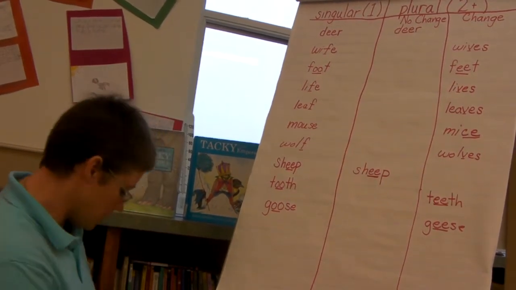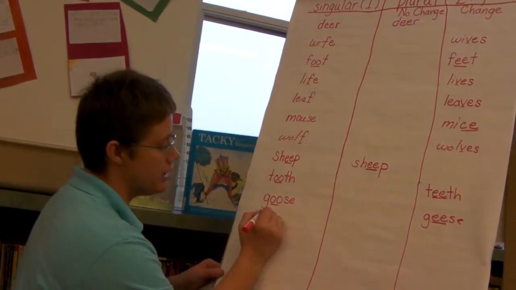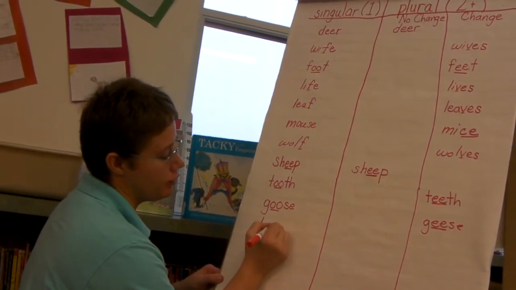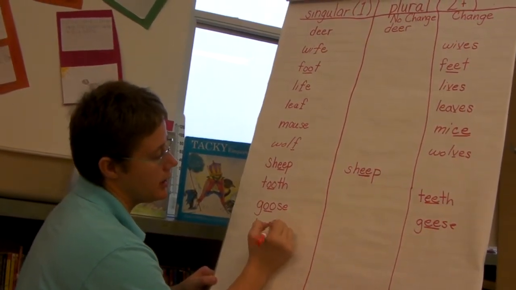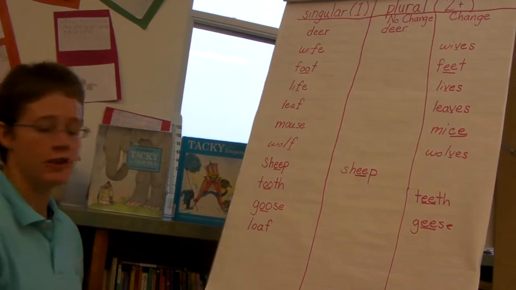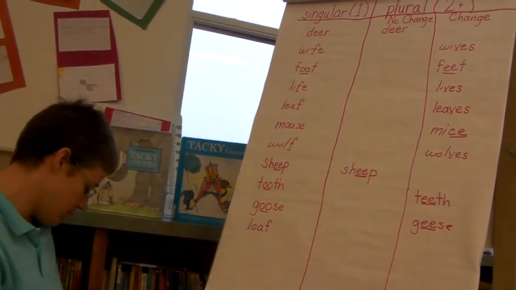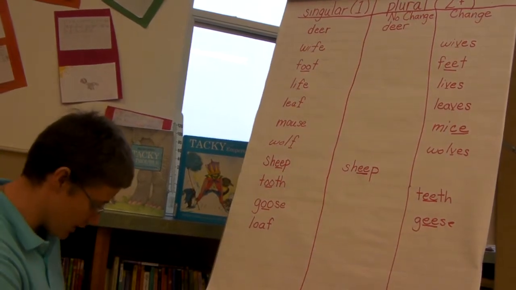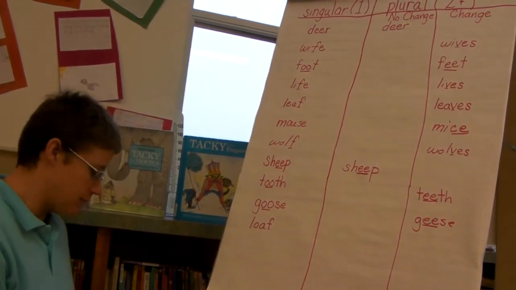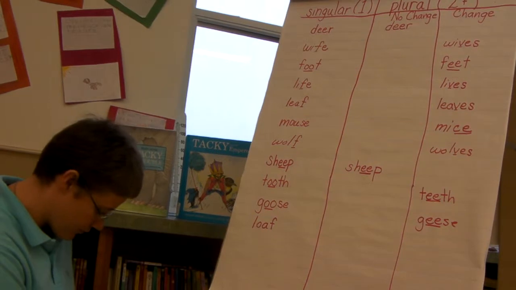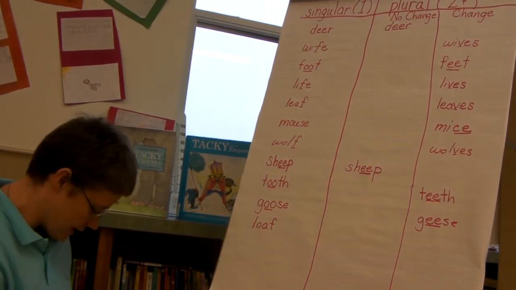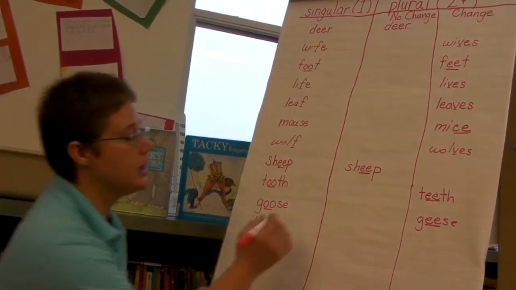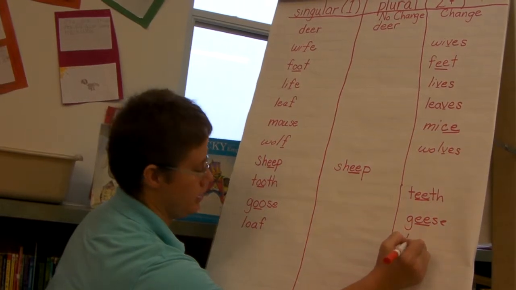Next one, how about loaf? I have a loaf of bread. Loaf. Okay, think about any patterns we might have learned so far if you're not sure about that. This one does change because we don't say loafs. How many loafs? Okay, you might say that accidentally, but it should be loaves.